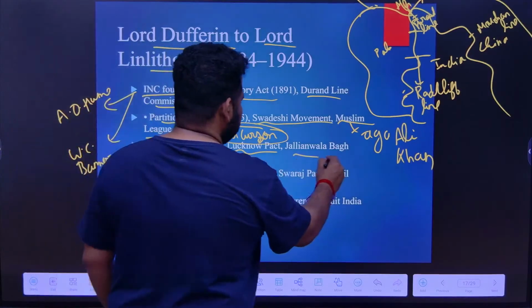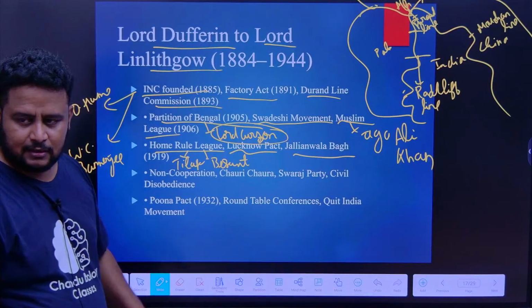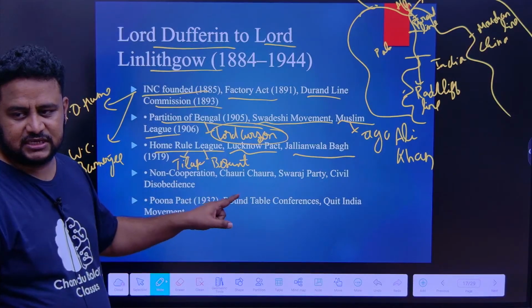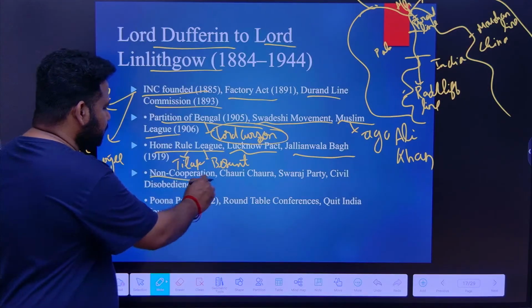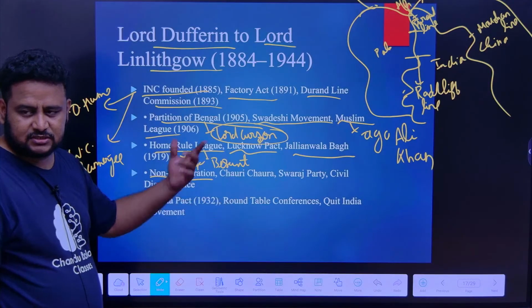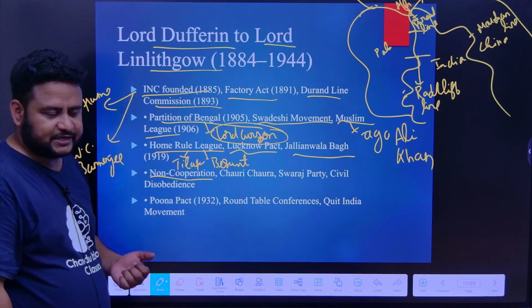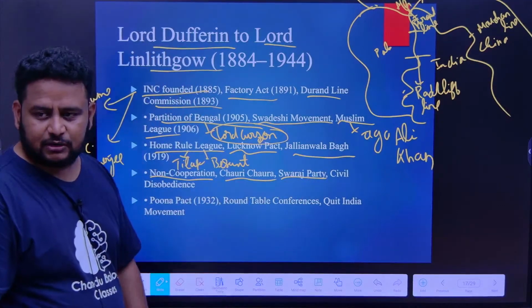Next we have Jallianwala Bagh massacre, that is 1919. An unfortunate and unwanted event that took place in Jallianwala Bagh, that is in Punjab. Next thing is non-cooperation movement. There was Chauri Chaura incident, I told you. Because of this Gandhiji called off the non-cooperation movement, and later Swaraj Party was formed, that is between Motilal Nehru and C.R. Das.